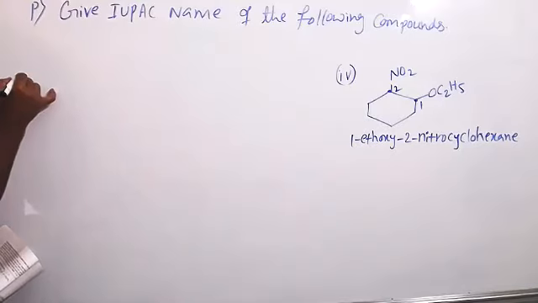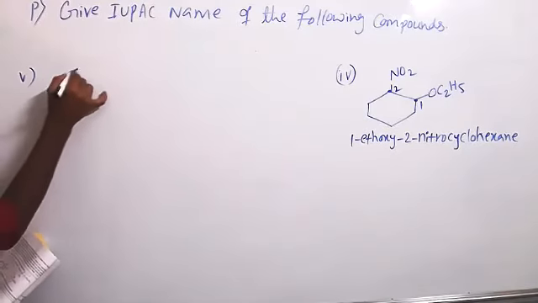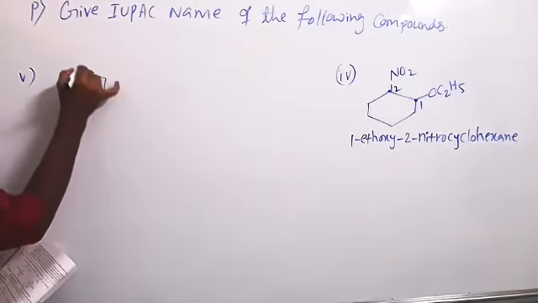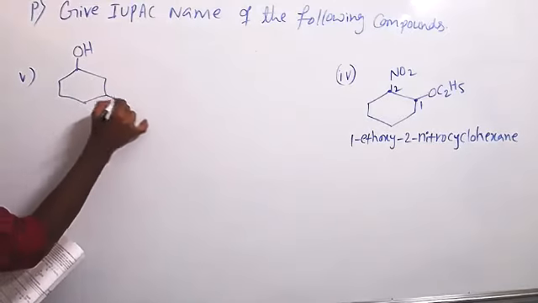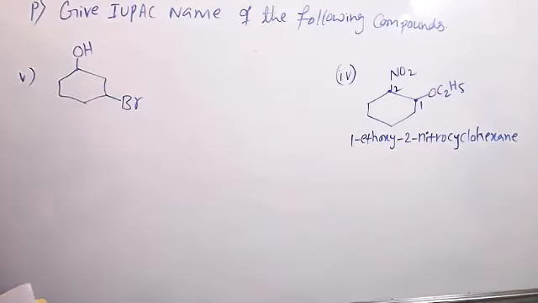So next compound. What is the functional group here? Tejashwini. Sir, what is the functional group in the molecule? OH, sir, alcohol. Yeah, alcohol, correct.